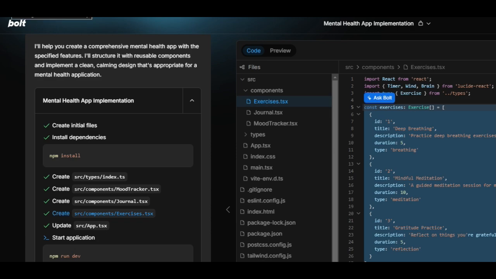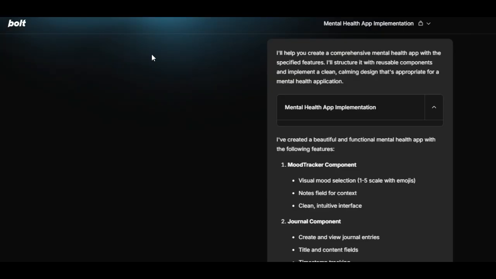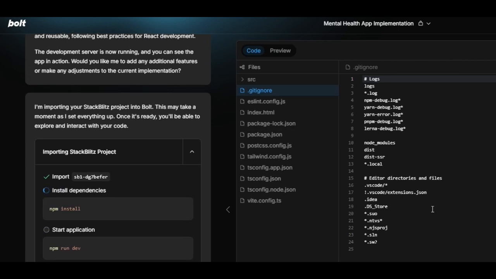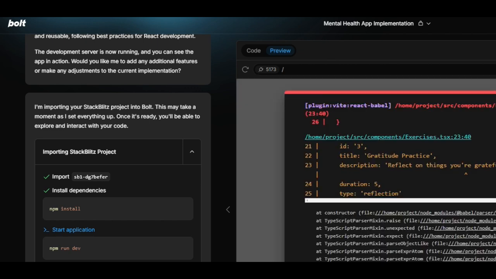How can I go back? Probably this is back, but too bad. Okay, it's here again. It's Node. The Node backend is running. Okay, npm.